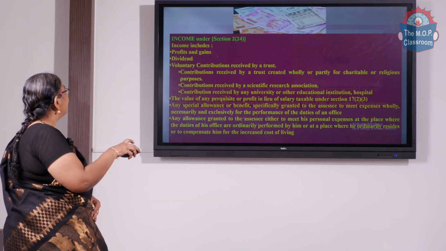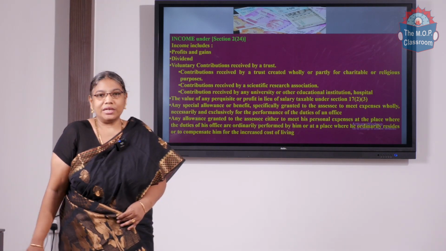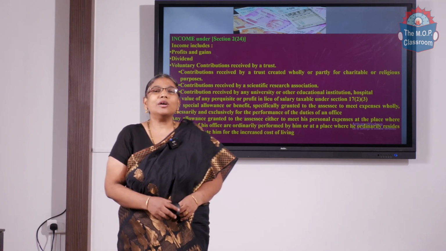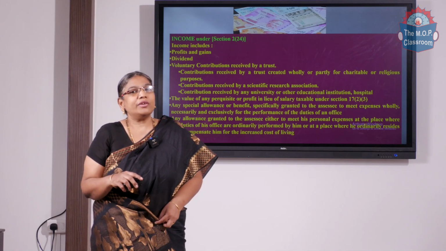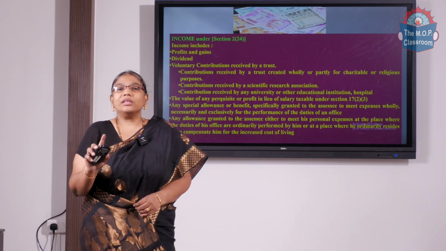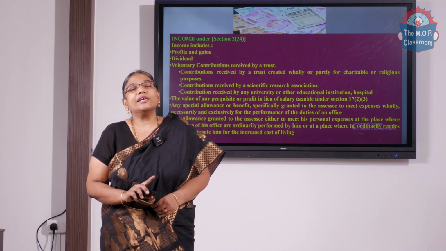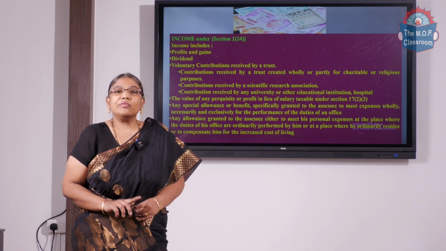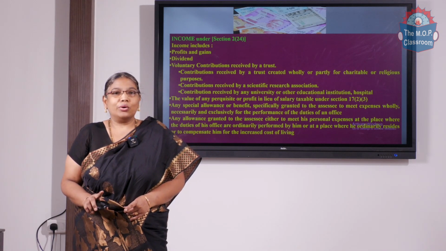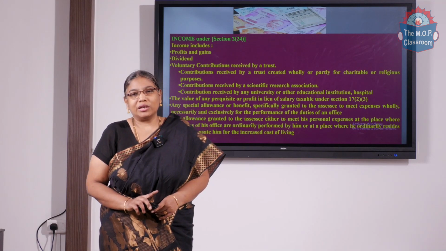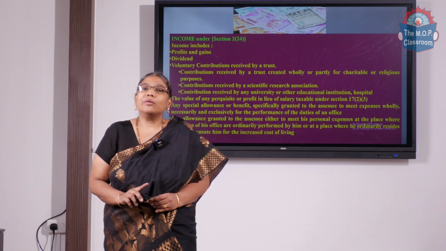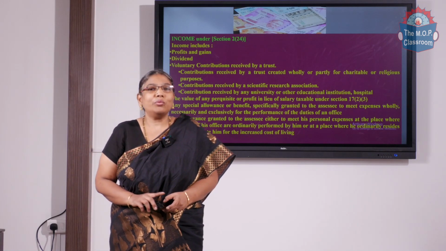Okay, now we'll move on to the definition of income. This is according to section 2 subsection 24. Income should also be defined under the Act, because only if the Act says what are all income, that if it is treated as an income under the Act, it will be taxable under the Act. As per the Act, if it is not treated as an income, the meaning is it is not liable for tax. So we should know the definition of income, and it is not an exhaustive one, it is an inclusive definition, because the income varies from person to person. It is not one and the same.